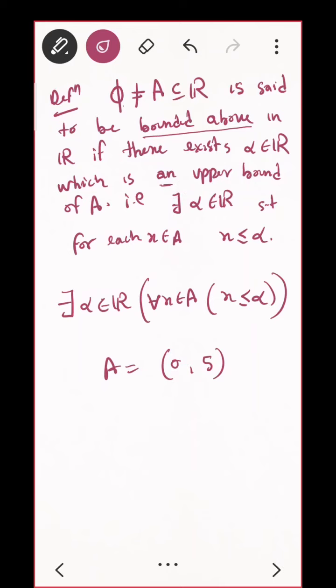But you already know that if you are having one upper bound, then there are infinitely many upper bounds after that number. Yes. Now again my question: whether the natural numbers are bounded above? Can you have an upper bound for the natural numbers?